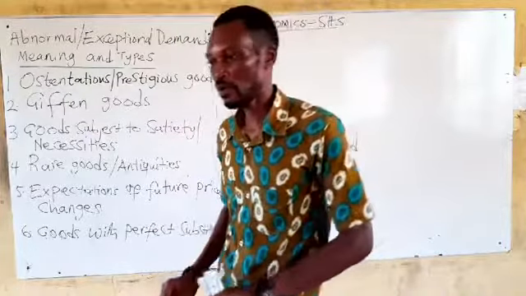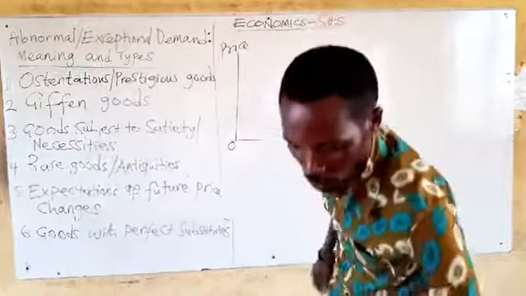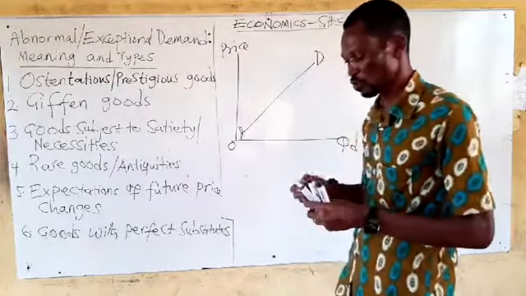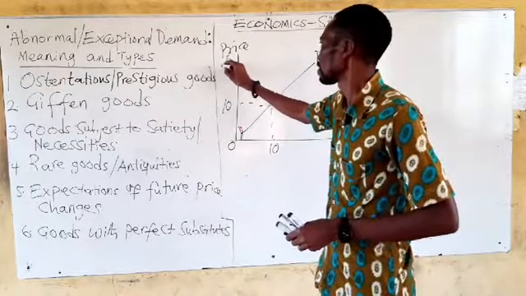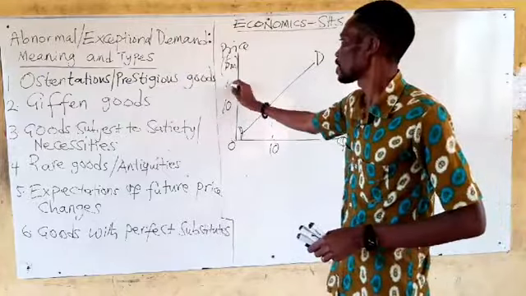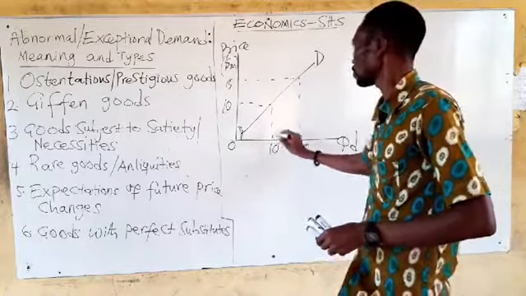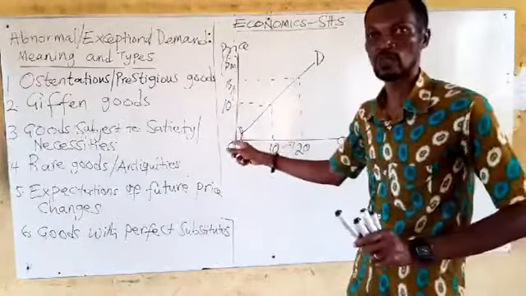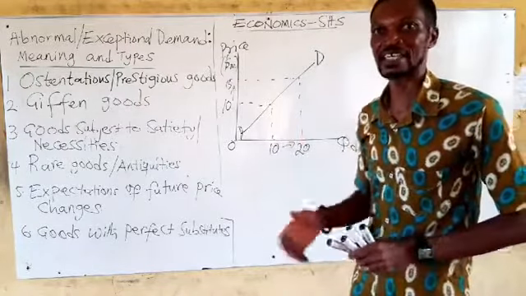They face a type of demand that is upward sloping. We say it's upward sloping. Upward. It goes this way. That will be the demand for prestigious goods. Maybe 10 is bought at a price of $10 million, in millions of dollars. You increase the price to $15 million and much more is going to be bought. So this demand curve is not the normal demand curve you know. It is abnormal. That is why it's called the abnormal demand curve. And I hope you understand it. Okay.